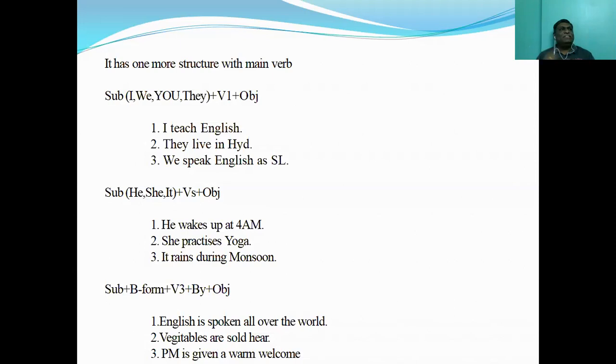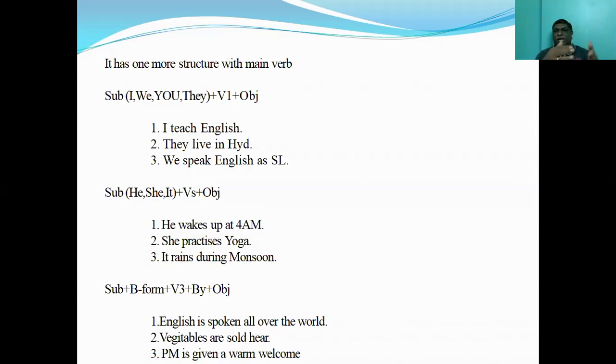That's why there, we have seen all the singulars have taken is, all the plurals have taken are, but exclusively I has taken am in the be form. Similarly, here also I takes V1, though it is a singular, but it always takes V1 only. Whereas other singulars take Vs and all plurals take V1.